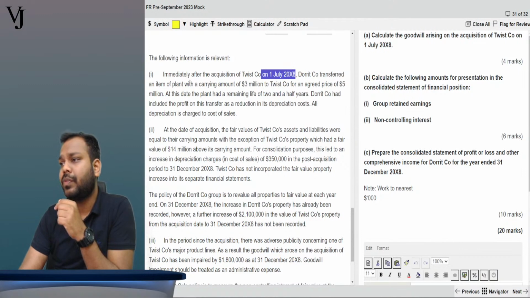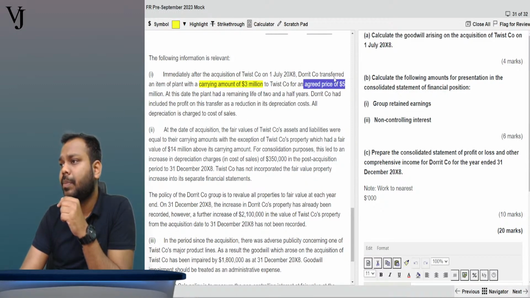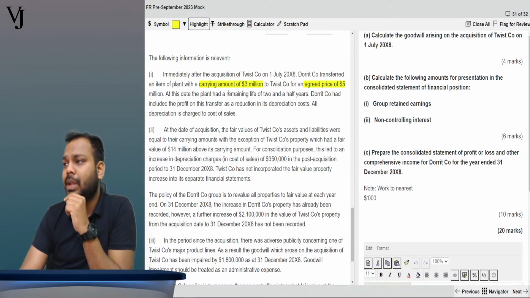Dorrit company transferred an item of plant with a carrying amount of 3 million. It was transferred for an agreed price of 5 million. At this date, the plant has a remaining useful life of 2.5 years. Dorrit company had included this profit on transfer as a reduction in the depreciation costs. All depreciation is charged to cost of sales.